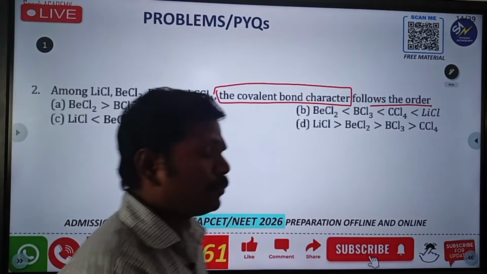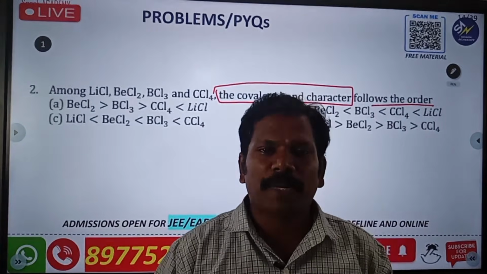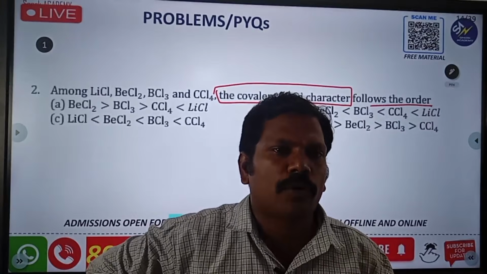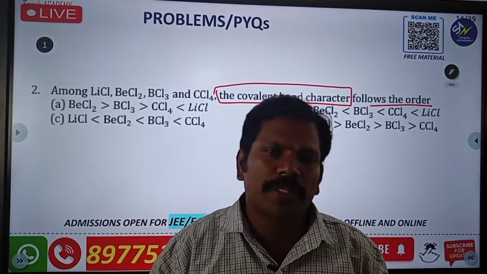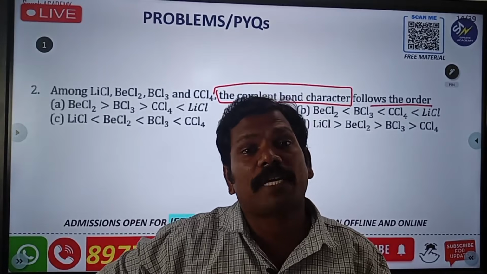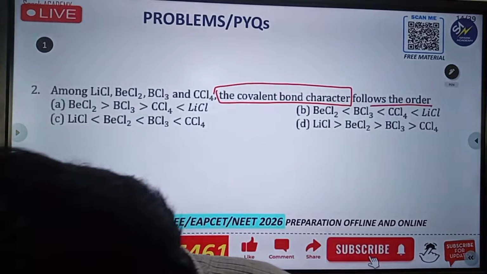Whenever I am explaining about ionic and covalent bonds, I already told you they will ask about the covalent nature, and they will ask about the ionic nature. If they are giving two ionic compounds, they are asking which one is more ionic and which one is less ionic.